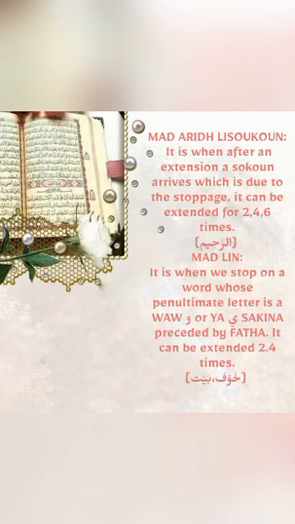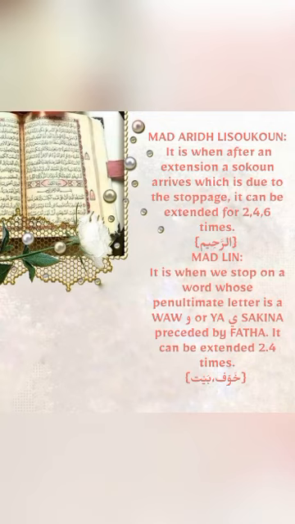So مد عارض للسكون is when after an extension a sukun arrives which is due to the stoppage, because the Arabs stop by the sukun and do not start with sukun, they start with a letter متحرك, حرف متحرك, and they stop with sukun.